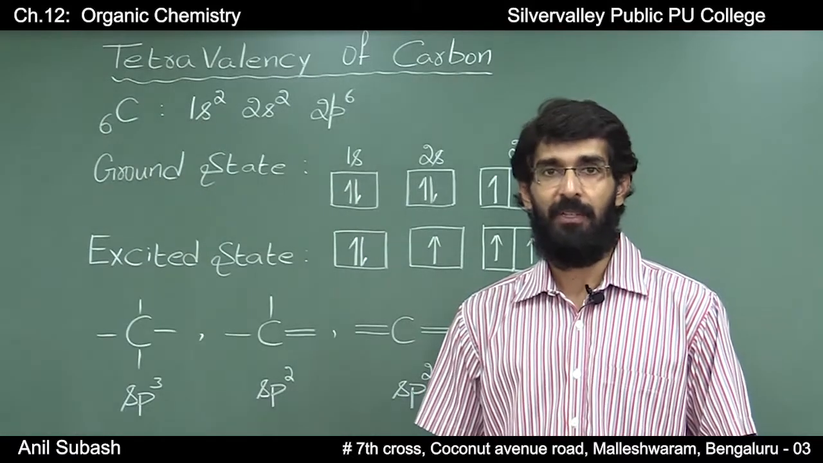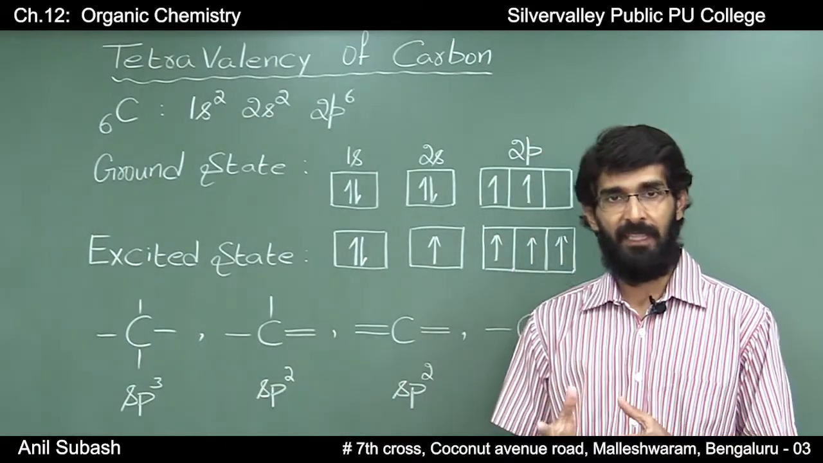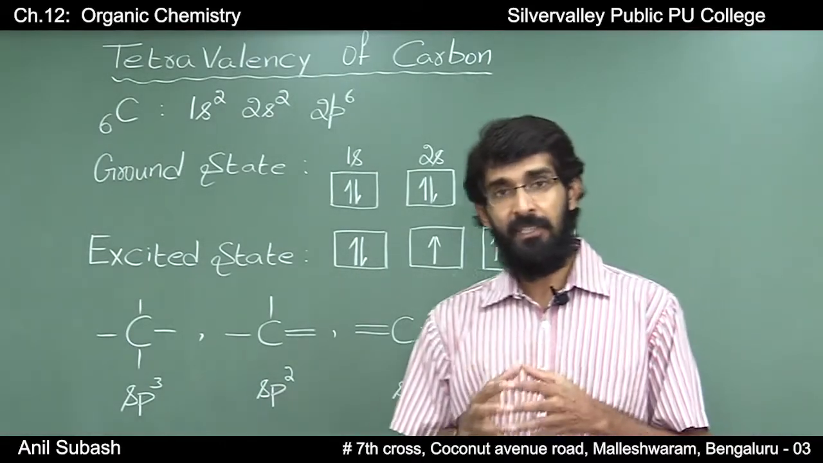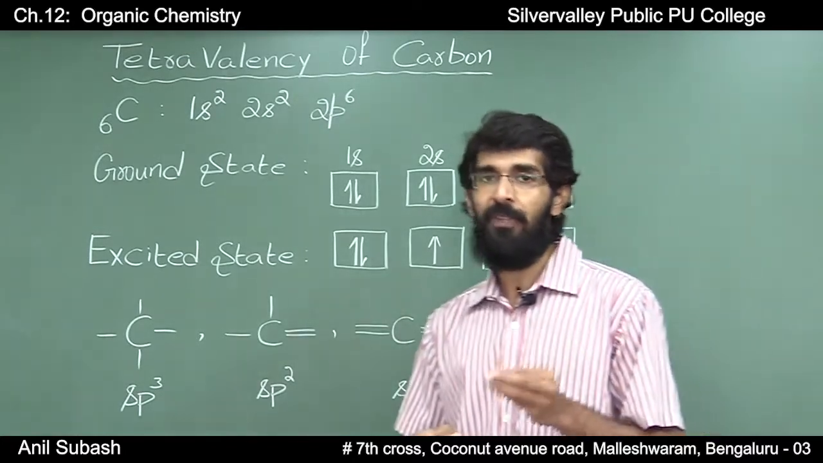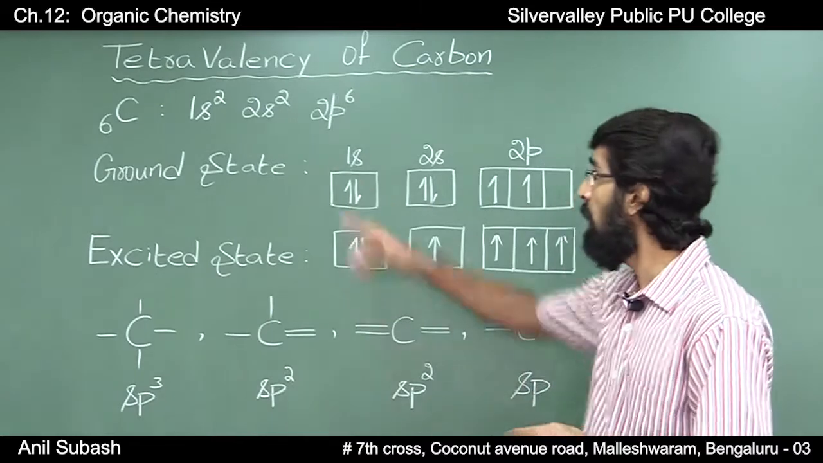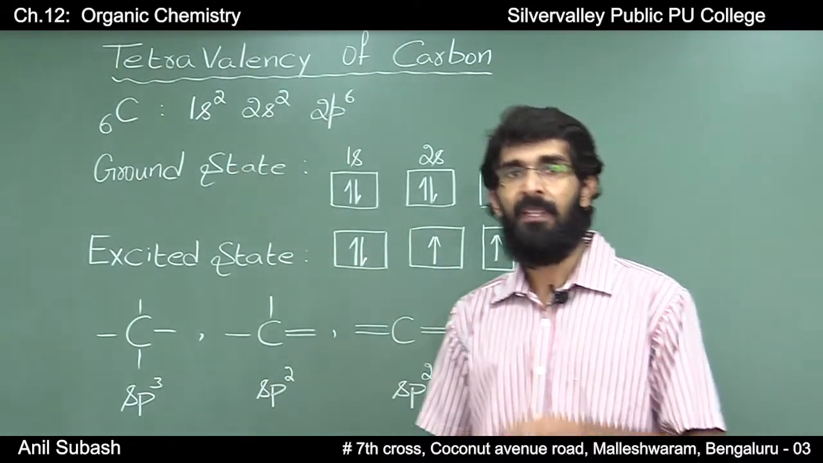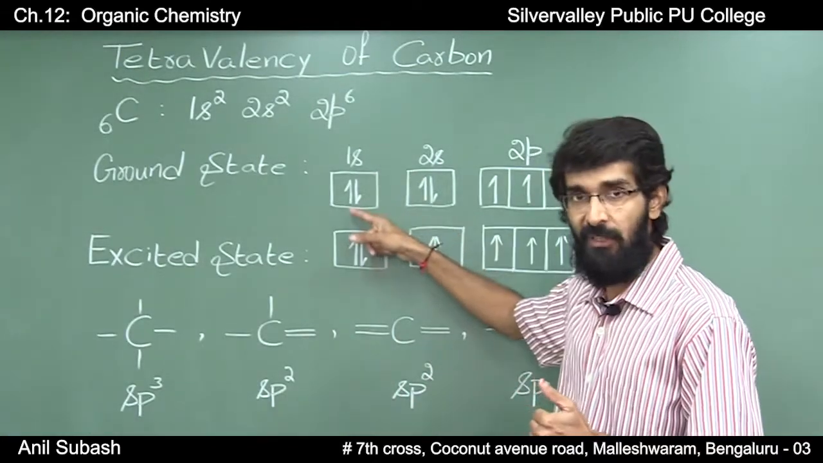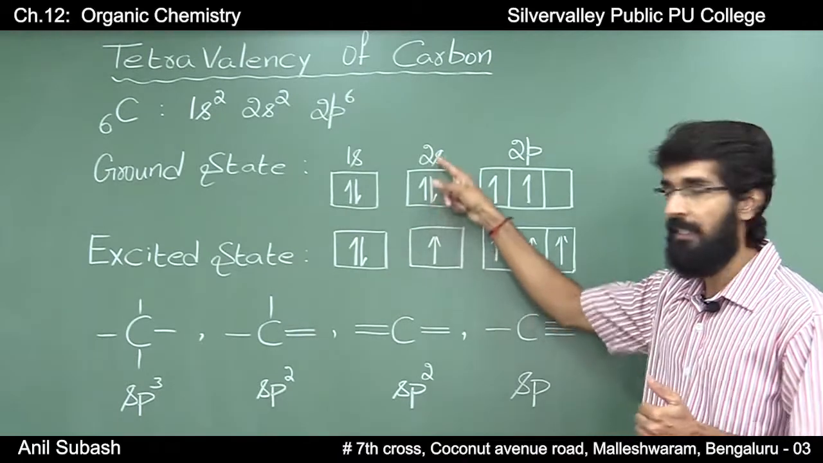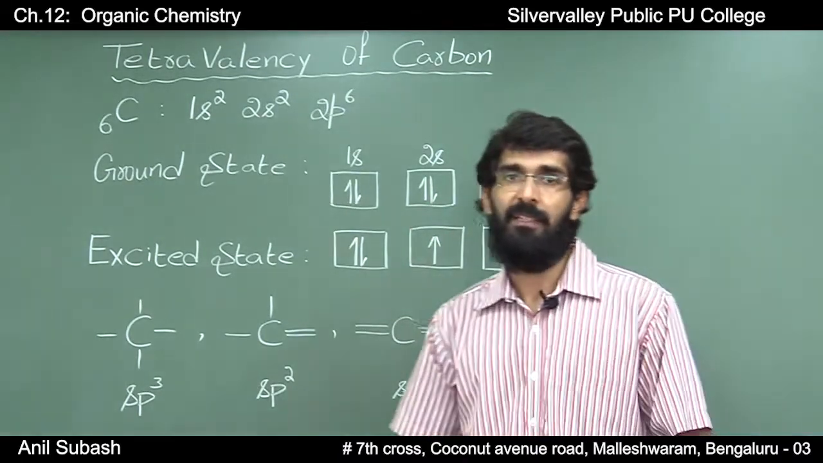Tetravalency of carbon. We all know that carbon has atomic number 6. That is, each carbon atom contains 6 electrons, and the electronic configuration of carbon is 1s2, 2s2, 2p2. In the ground state, there are 2 electrons in the 1s orbital, 2 electrons in the 2s orbital, and 2 electrons in the 2p orbital.